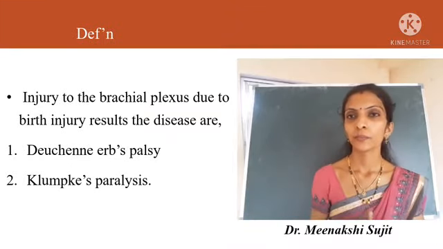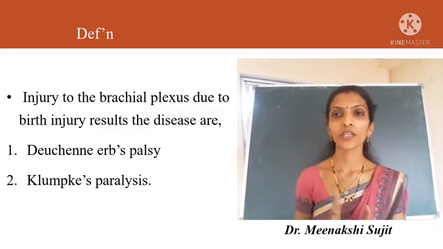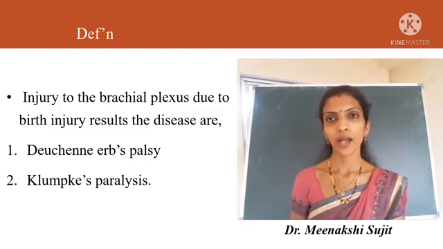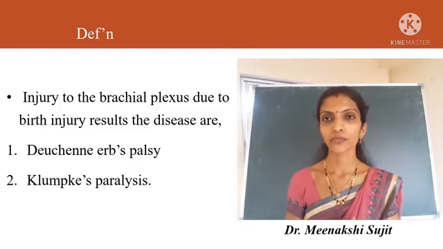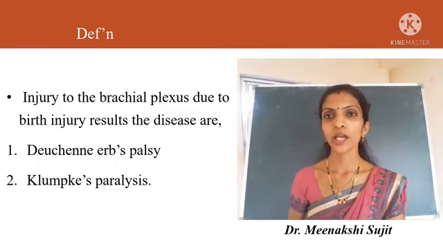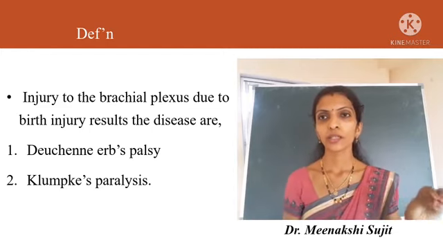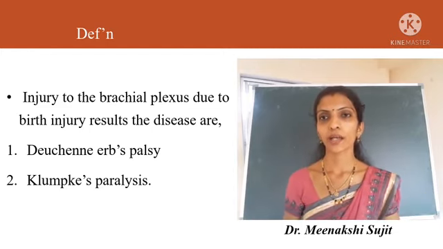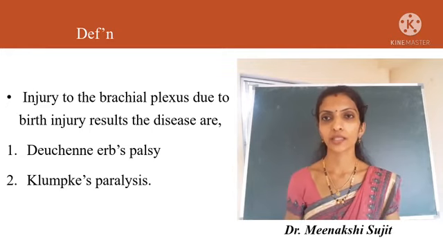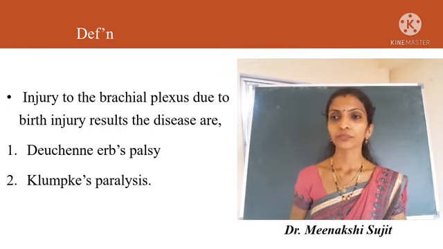This brachial plexus chiefly comprises the nerves supplied to the hands. So any defect or deformity in the brachial plexus will cause Erb's paralysis, that is, withheld movements of the upper extremities.